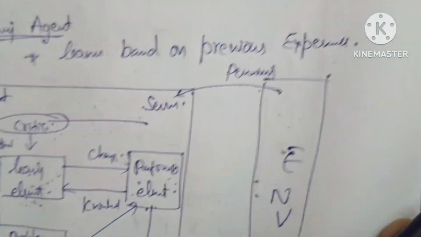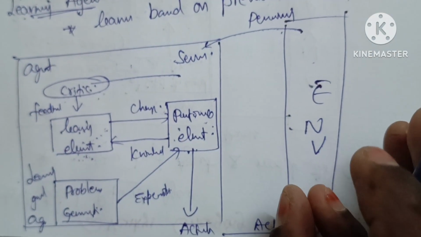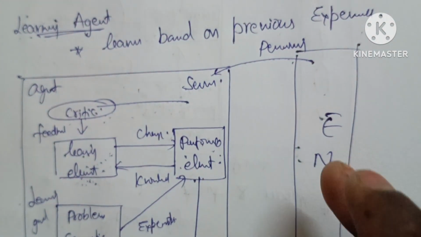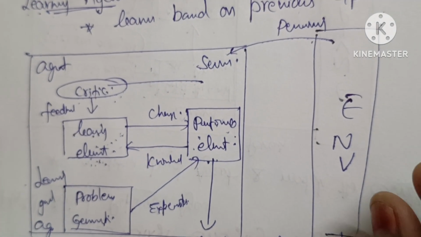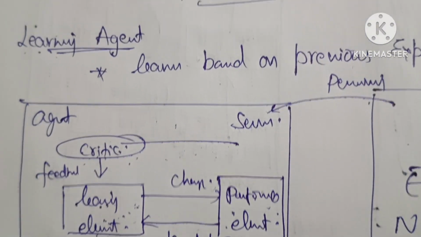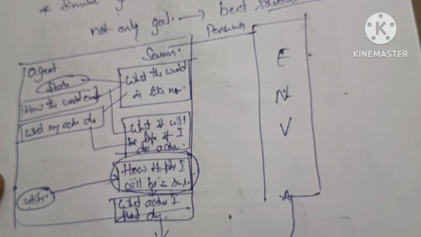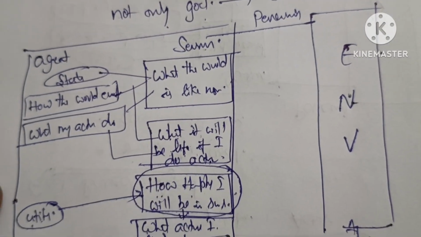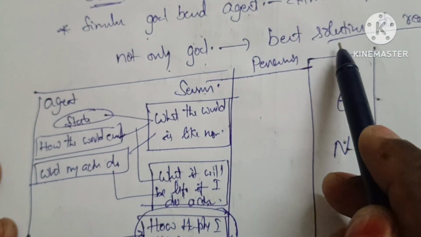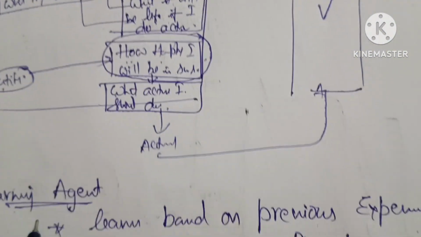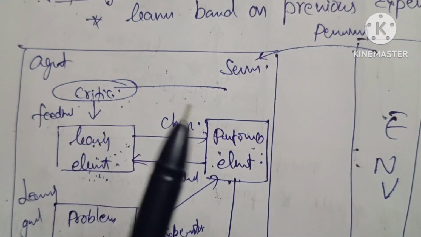Is it clear? So finally, what I conclude here is that we have discussed 5 different types of agents. The first are simple reflex and model based, both condition based agents. The simple reflex agent depends completely, 100%, upon the condition action rule, but the model based agent is condition action rule based along with the present situation. The goal based agent mainly depends upon previous experience and the goal. The utility based agent goes along with the best solution to reach the goal. But the learning agent learns from previous data, that is the critic feedback, negative feedback. Is it clear? Okay, thank you.